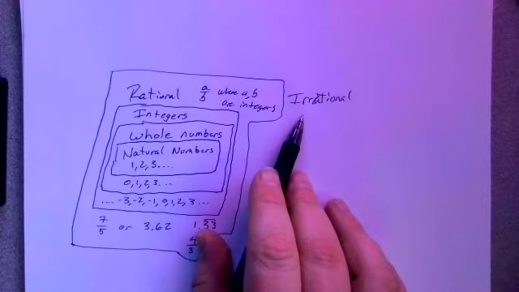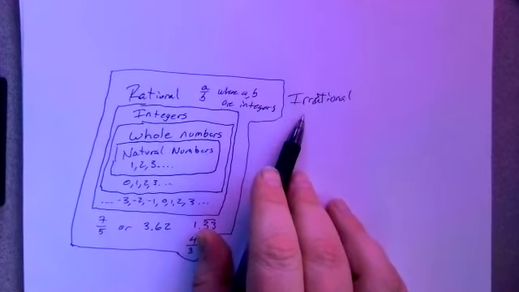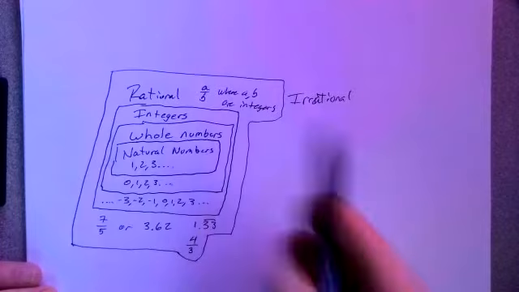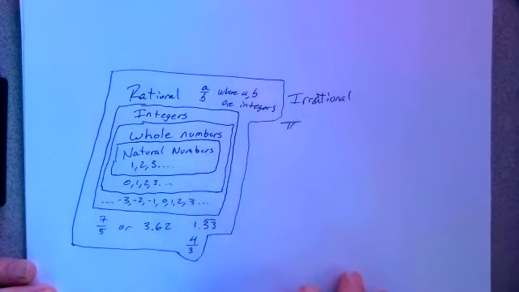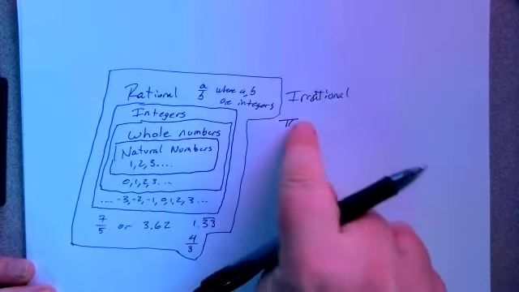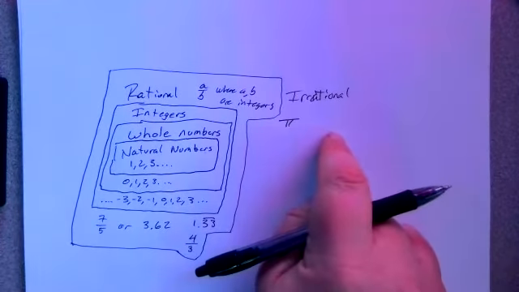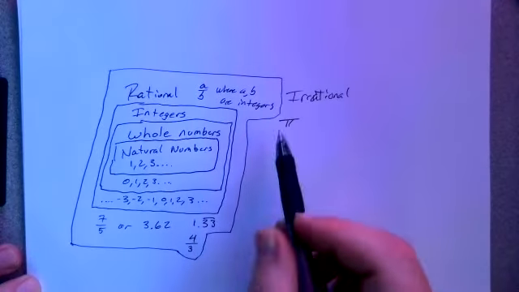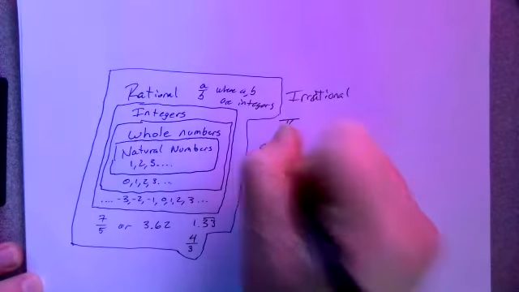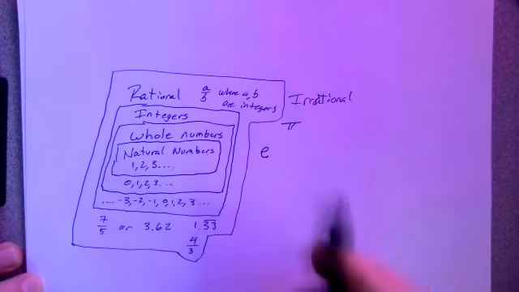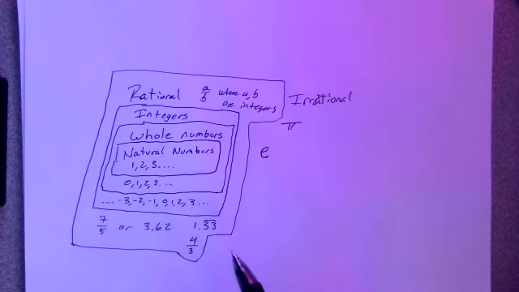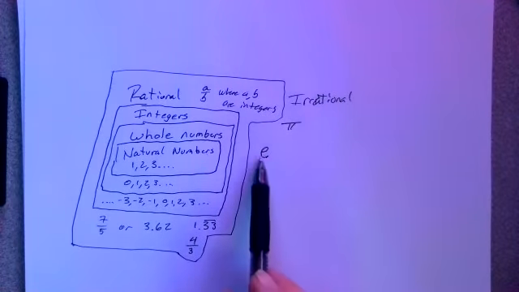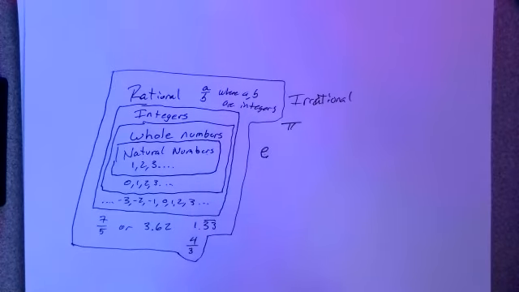So think of a number that has a decimal that's never ending and never repeats. You might be thinking about pi, right? Because pi is 3.14159 forever. Another one, we've seen this recently, E. Remember E, 2.71 something or other, and that goes on forever, never ending, never repeating.